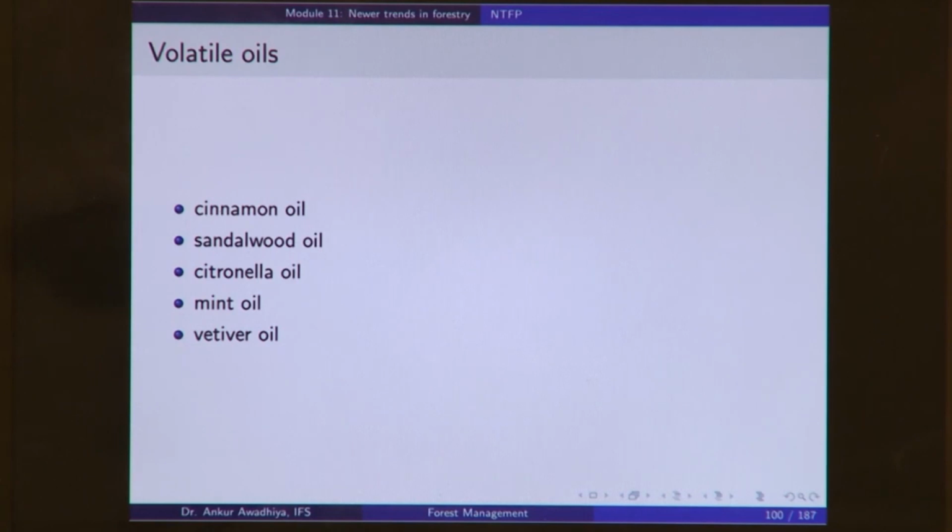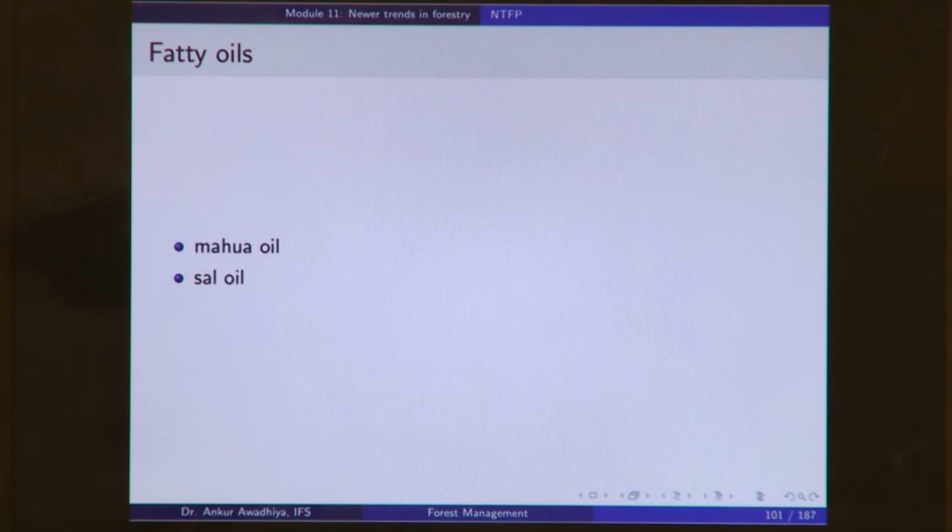Now, some prominent volatile oils include cinnamon oil, sandalwood oil, citronella oil, mint oil and vetiver oil. So, these are all different non-timber forest produce that you are getting out of a forest. Then we have fatty oils. Now, fatty oils include things like mahua oil and sal oil.